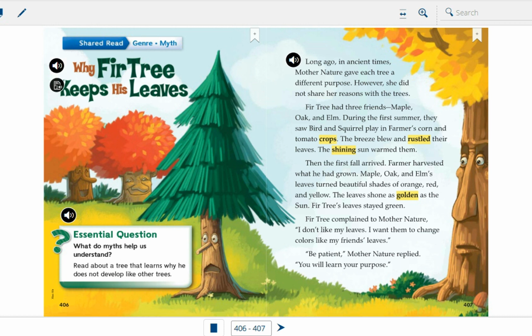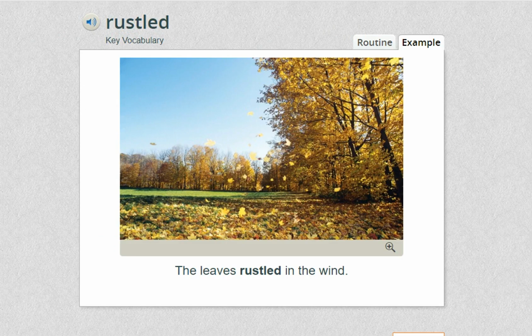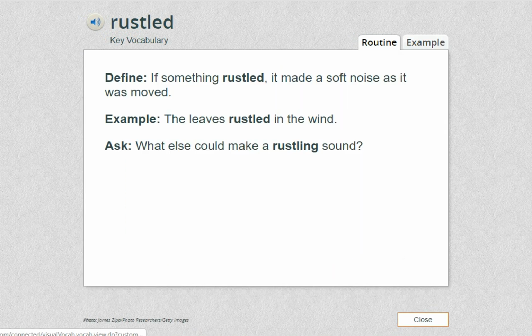What is the meaning of rustled? Rustled. The leaves rustled in the wind. Rustled means that it made a soft noise as it was moved. So the meaning of rustled is the sound of the leaves while they are moving.